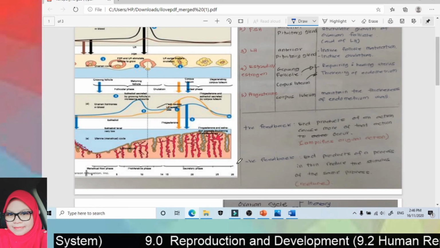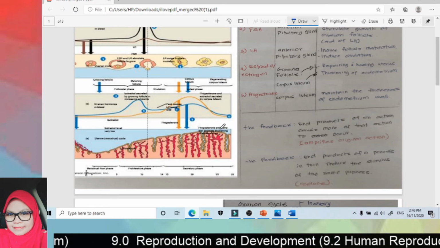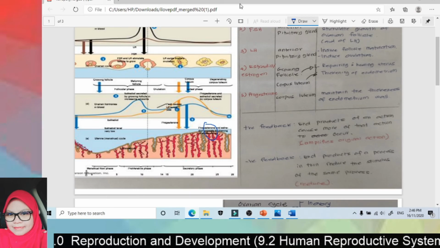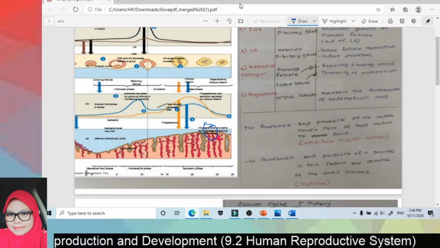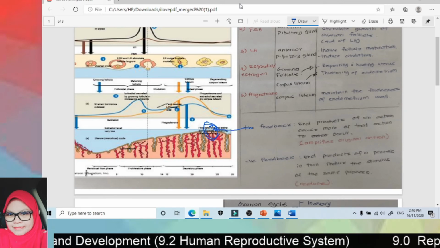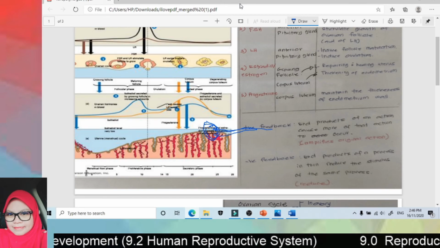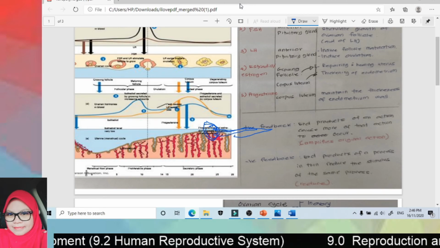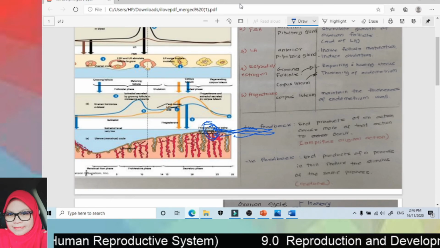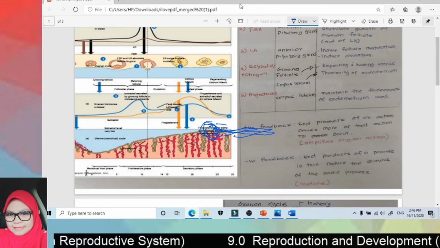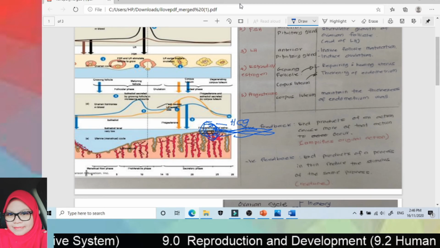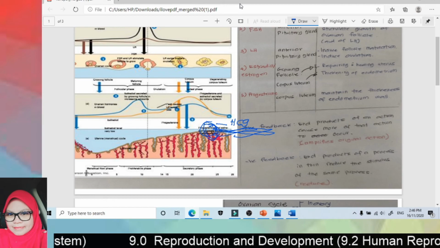But what happens when there is implantation? If implantation occurs, what will happen? If implantation occurs, this endometrial wall will keep thickening. It will remain thick. Why will it remain thick? Because the embryo itself will secrete HCG hormone, human chorionic gonadotropin.